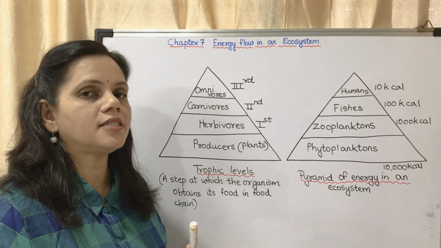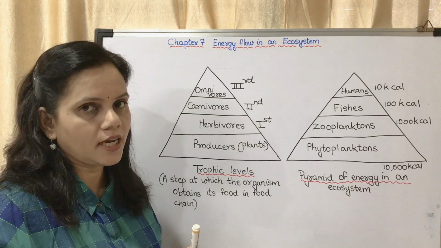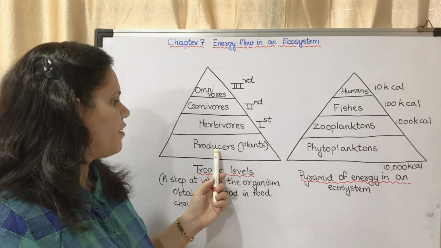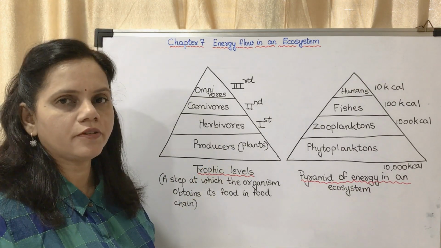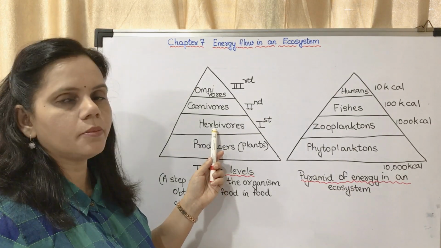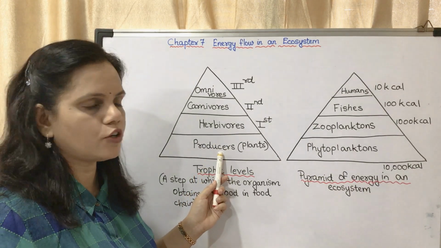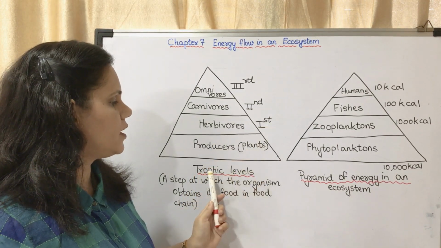The number of plants is the highest. I told you earlier. Now after producers it is herbivores. Herbivores depend upon the plants for food. That is the first trophic level.